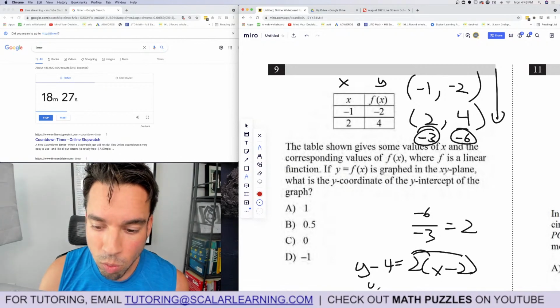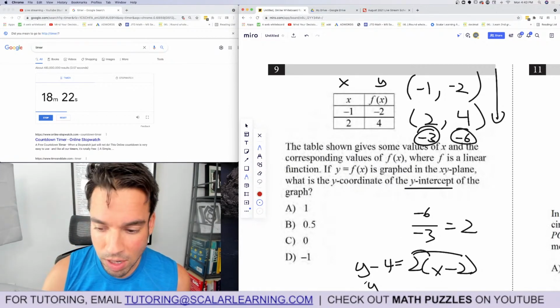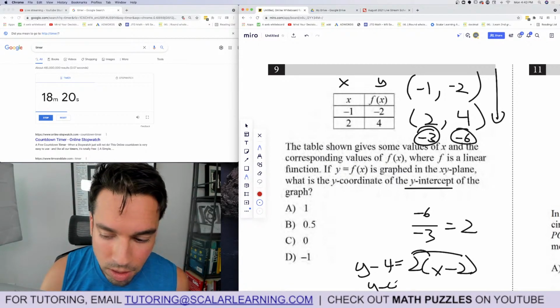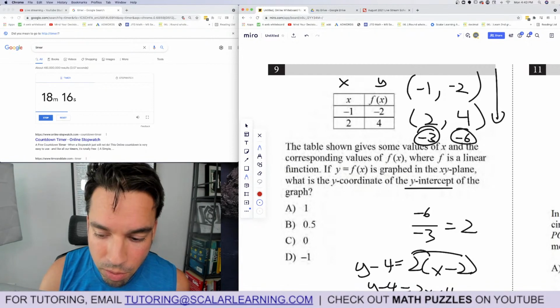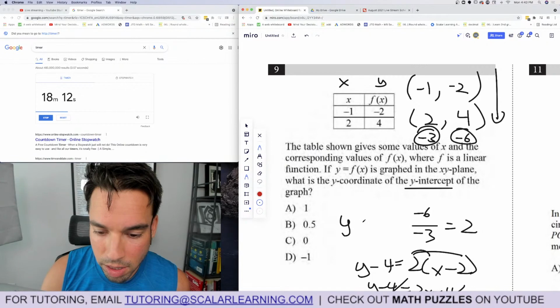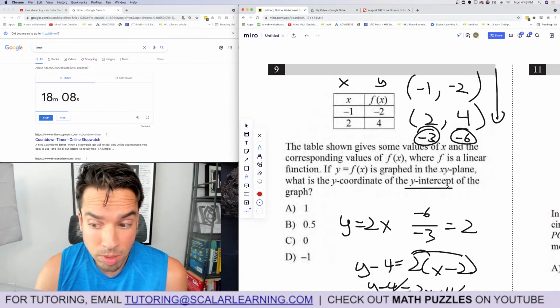Distribute, distribute. And why am I doing this? Because for the y-intercept, I could plug in 0 for x, but if I get it in slope-intercept form, I'll have it. Y minus 4 equals 2x minus 4. Add 4 to both sides. Look at that, they both cancel out. Y equals 2x, which means the y-intercept is 0.